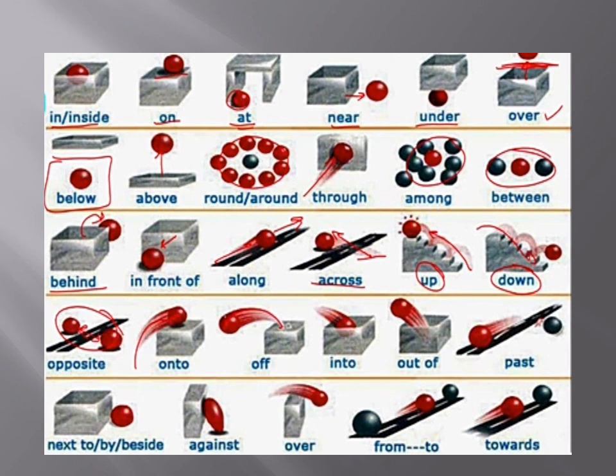I have given you a complete chart for your understanding, by which you can easily see where and when to use in, inside, on, at, near, under, over, etc. You can use all these prepositions in their proper places and differentiate between their usage.